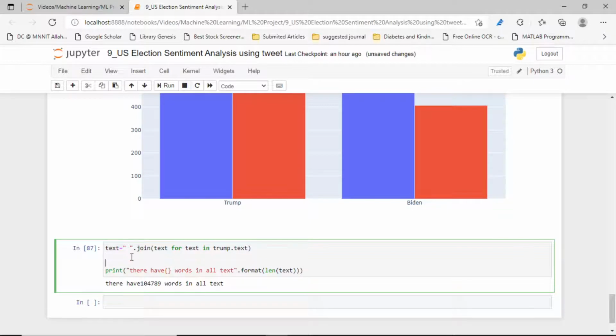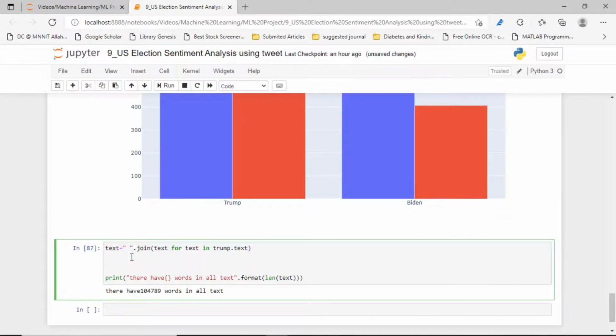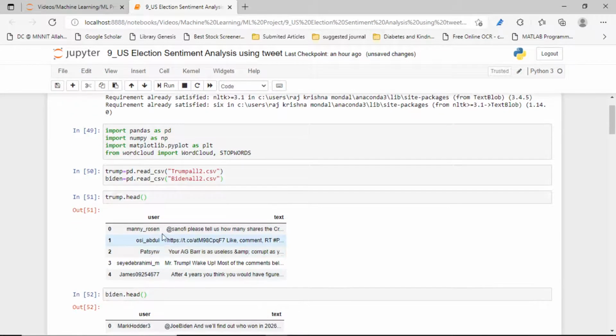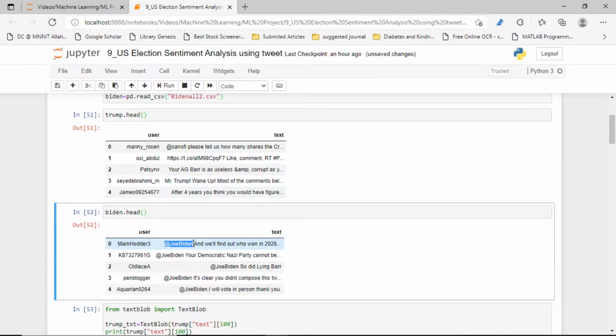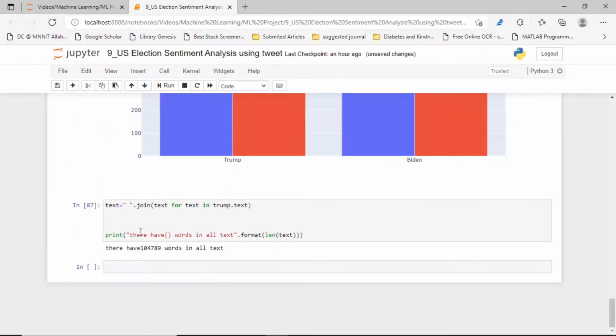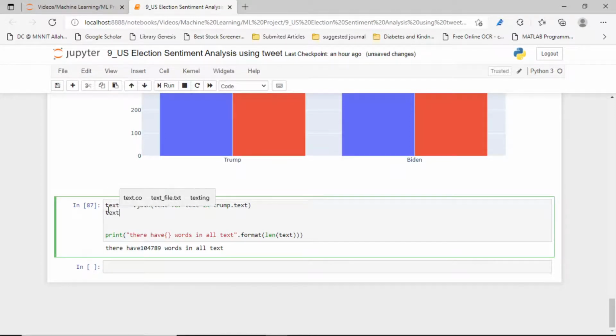Now again we have to pre-process that text. First let's remove all the tags, all the at the rate things. At the rate means the tweet name, the person they want to tweet to. So these are Joe Biden, who is tweeted using that at the rate symbol. So let's remove that one. Now we have to pre-process the text data and join it. Now we are interested in filtering the data.